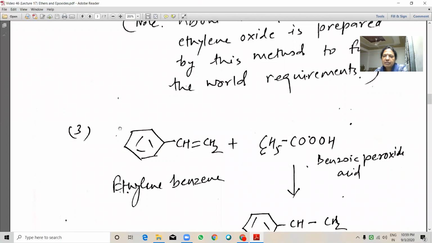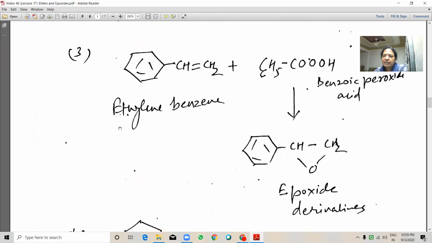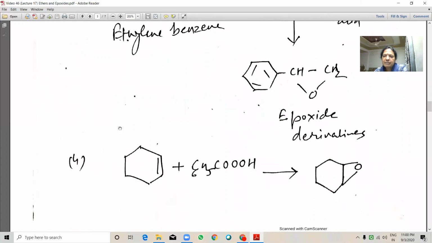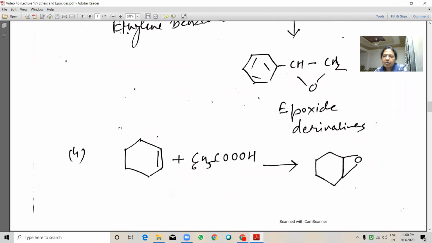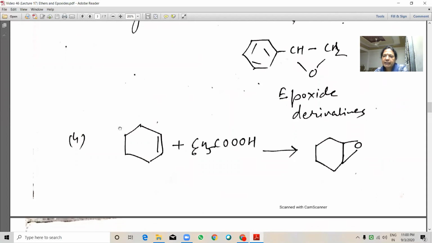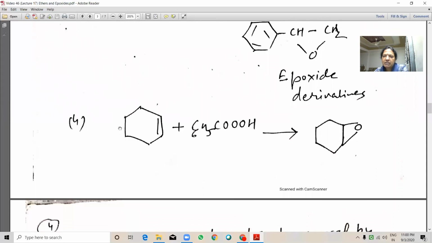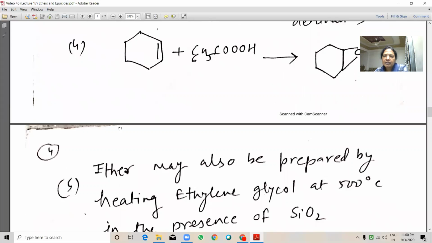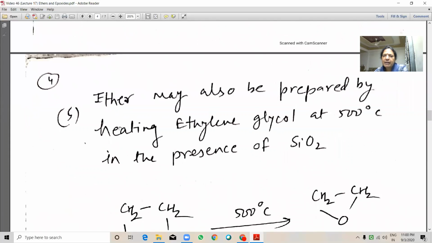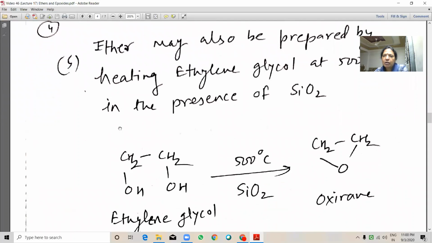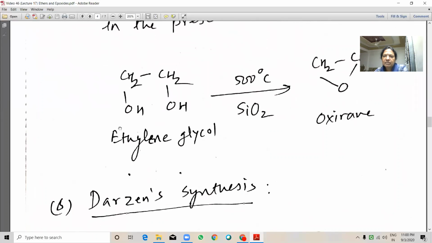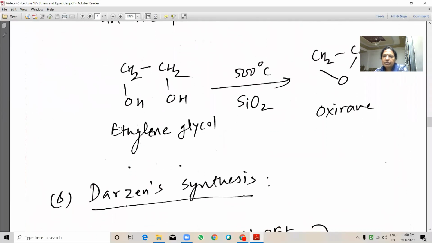Ethylene benzene, when it is reacted with perbenzoic acid, will give an epoxide derivative. Similarly, cyclohexene, when reacted with a peracid, will also give an epoxide. Epoxide may also be prepared by heating ethylene glycol at 500 degree centigrade in the presence of silicon oxide. See here, the ethylene glycol reaction.